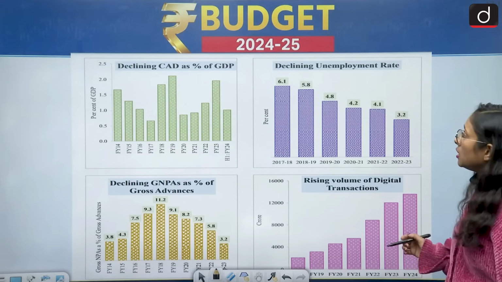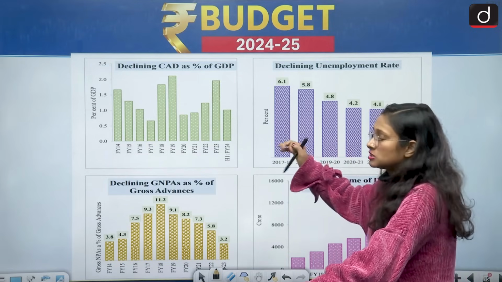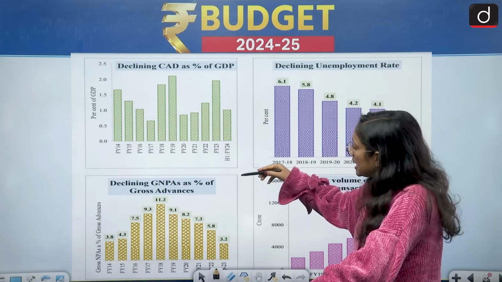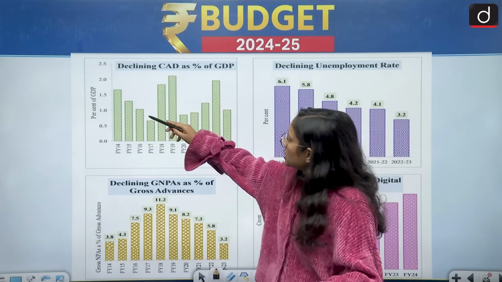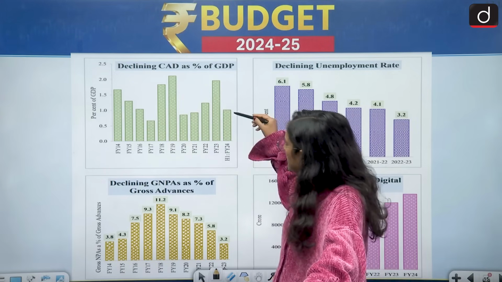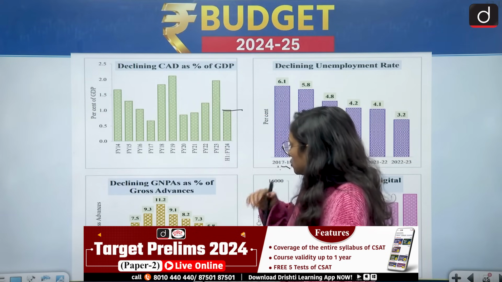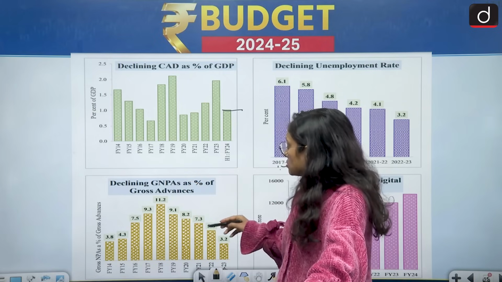Moving to another, which is the decline in CAD as a percentage of GDP. So this is the difference between exports and imports, and we can see that there is a decline. In financial year 2023, the percentage was more than 2%, but right now it is less than 1% even. And also the gross non-performing assets, so there is also a decline.